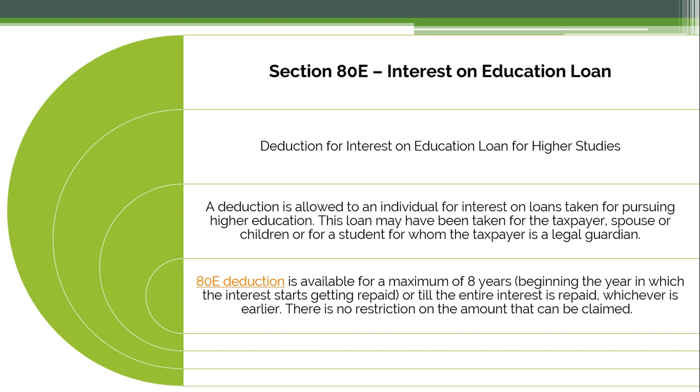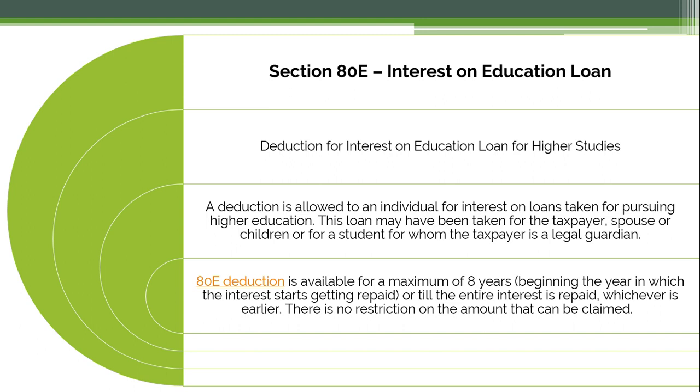So let us continue with section 80E, that is interest on education loan. A deduction for interest on education loan for higher studies is included in this. A deduction is allowed to an individual for interest on loans taken for pursuing higher education. This loan may have been taken for the taxpayer, spouse or children, or for a student for whom the taxpayer is a legal guardian. So you have to be a legal guardian for whom you are paying interest on the loans taken for education or higher education.